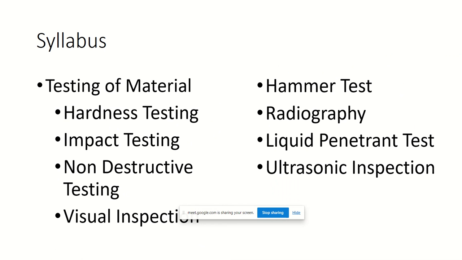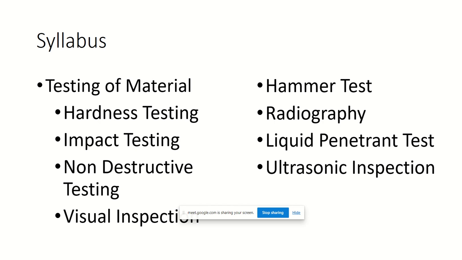Then testing of material: I have a specimen, and let us say I want to find the property of a particular material, so I will do testing. First we'll have hardness testing, in which Brinell and Rockwell will be there. In impact testing, we have the Charpy test. And NDT will use ultrasonic waves and liquid penetrant. So these are all the different types of testing.